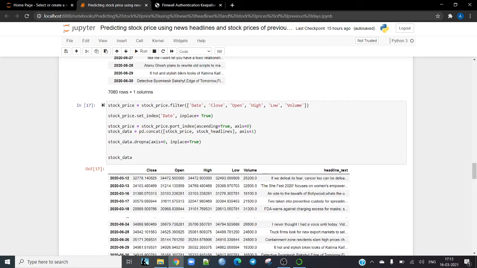Again, we have to sort the index, and then set the index as the date, and after that we can concatenate both the data frames together, and then we can drop the NA.